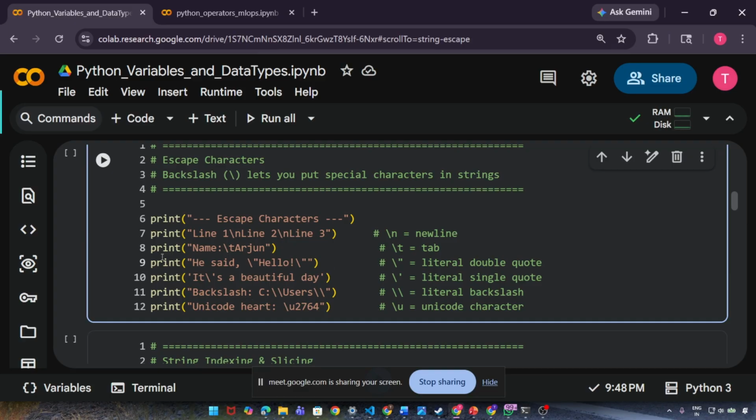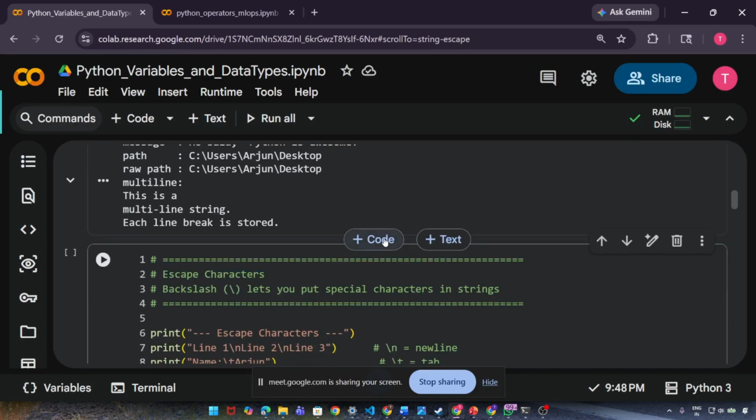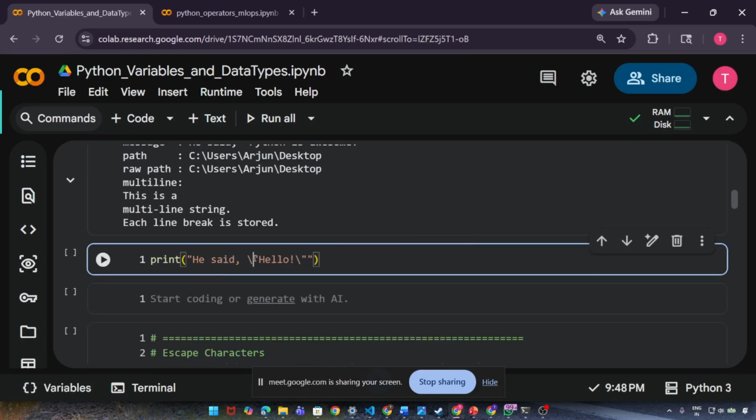Let me just show you an example. Print. Is it correct syntax or incorrect syntax, guys? Is it correct syntax or incorrect syntax? You tell me.